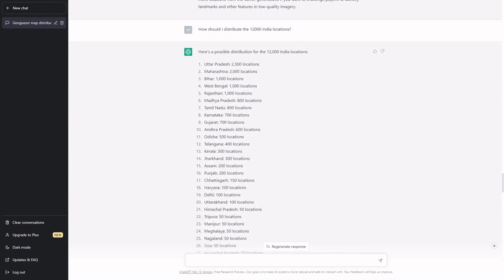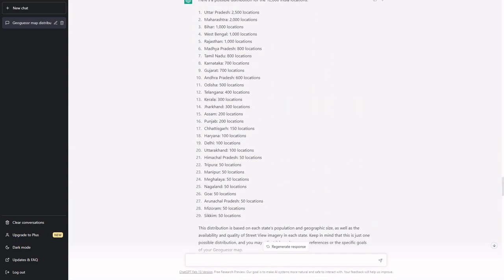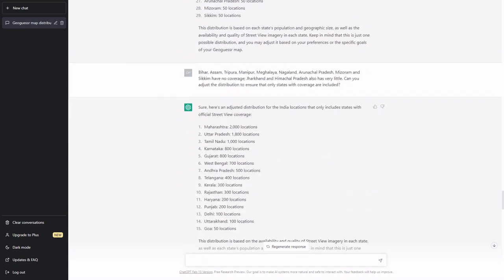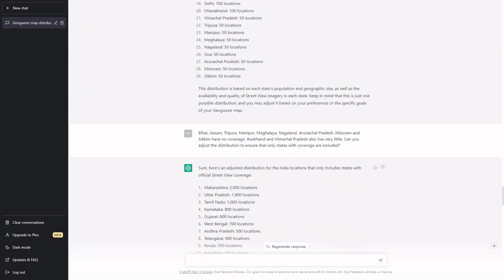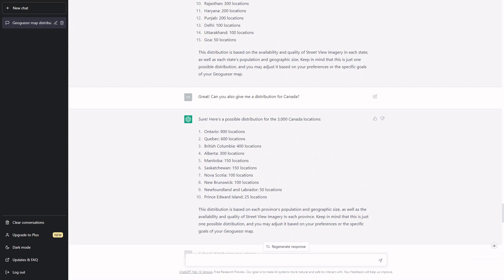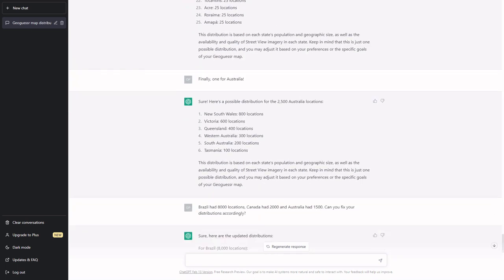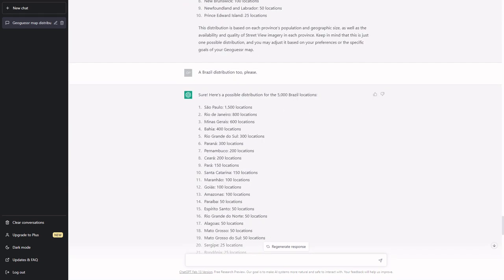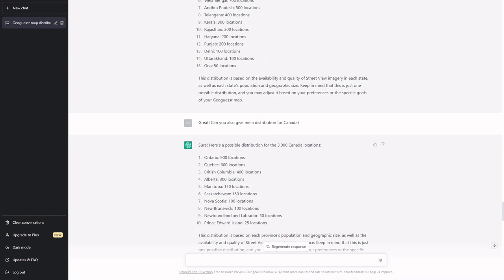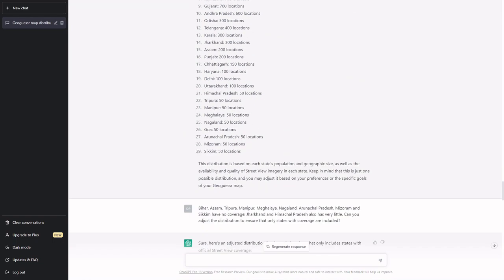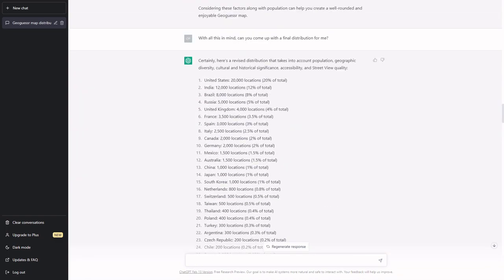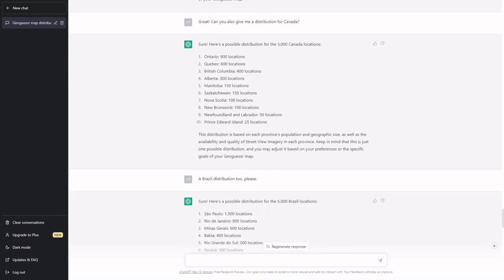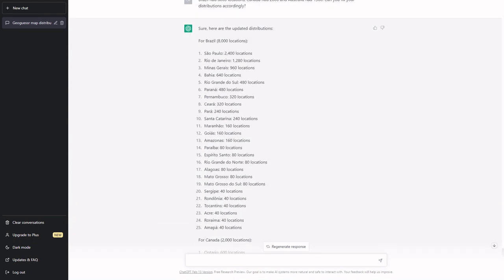For India, it started giving me states with absolutely no coverage whatsoever, so I'm telling it to fix that, and then all of a sudden it just halves the number of states, including some that do actually have coverage. Then for Canada, Brazil, and Australia, it gives me reasonable enough distributions if you're a population addict, but all the incorrect amounts. Canada had 3,000, even though it told me to have 2,000 Canada locations in the map, etc. So in the end, I get it to fix it, and it comes up with some interesting things.